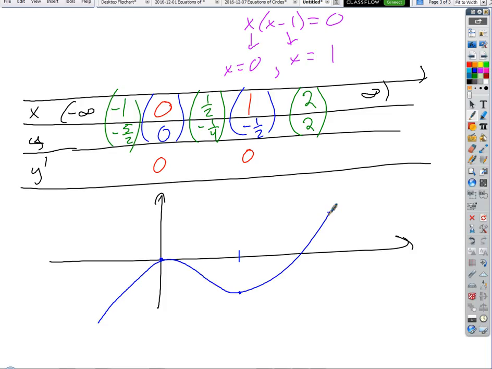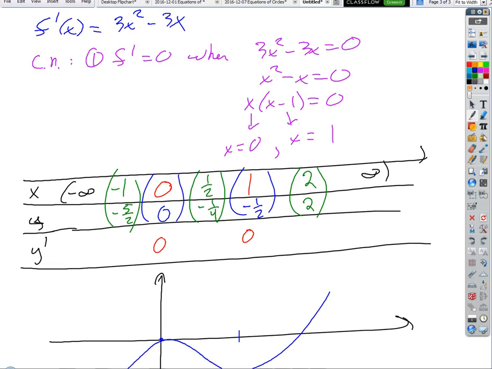I'll show you how. So let's work down in the y prime. Instead of using these test points, evaluating them at the function, let's not bother with that. We'll never need to.